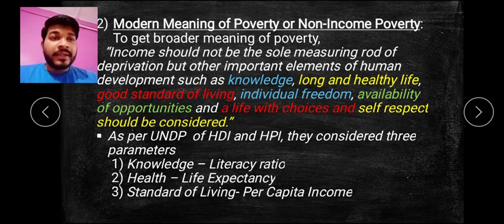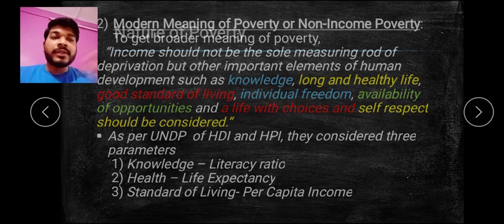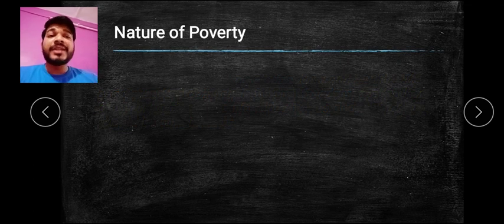So these are the two different meanings or concepts of poverty which we have to understand with the help of income poverty and non-income poverty, that is, the traditional meaning and the modern meaning of poverty. I hope you have been clear with this. Now let's go to the next point, that is, nature of poverty.